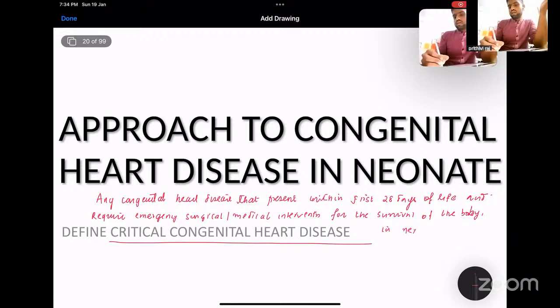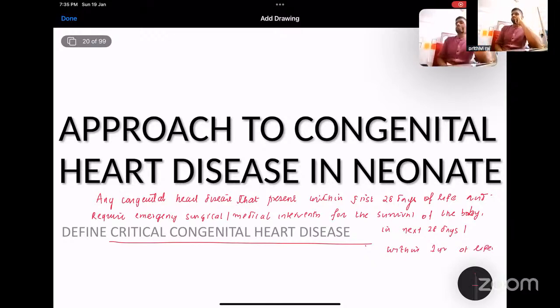in the next 28 days. In some books they also say you can do a palliative surgery, a bridging procedure, to keep the child stabilized until a definitive surgery. So at least a palliative or bridging procedure should be performed within the first 28 days of life, and the definitive procedure should be performed within 1 year, so that the child will survive. Or else there is a high mortality rate. That is known as critical congenital heart disease.